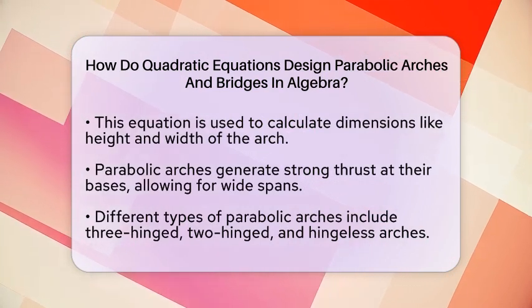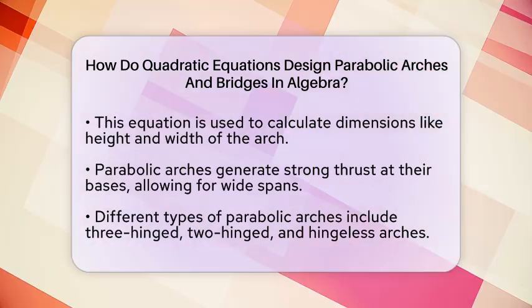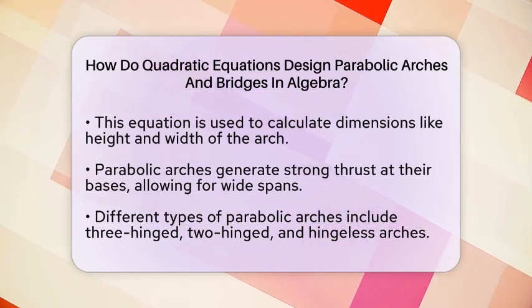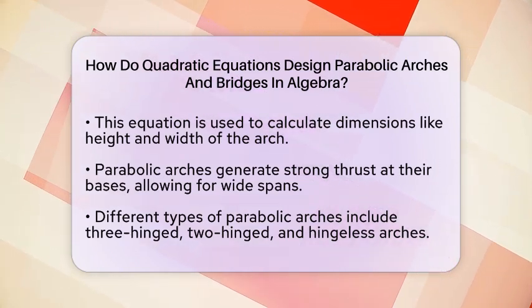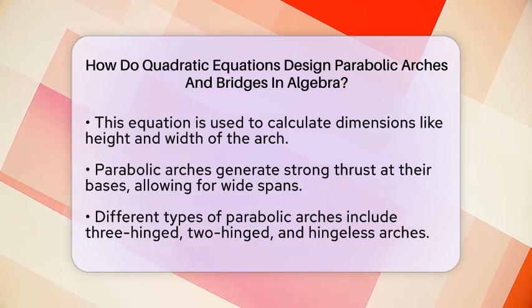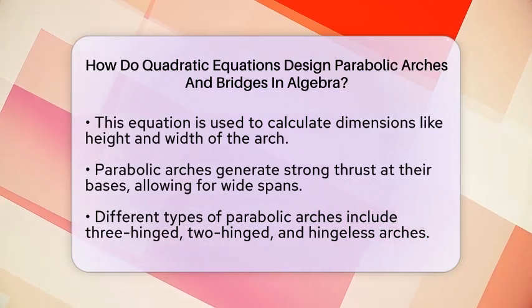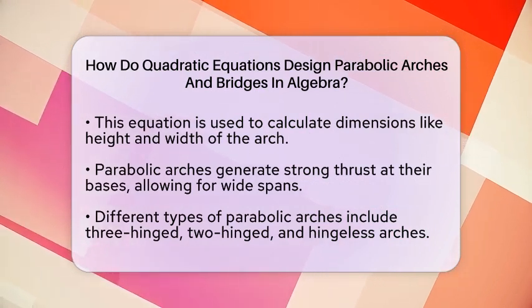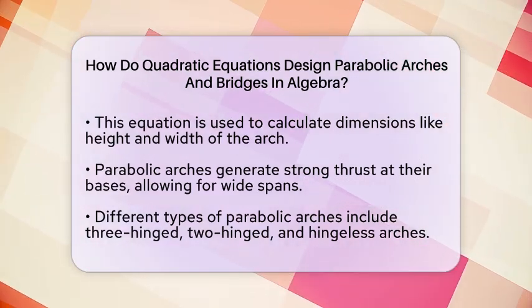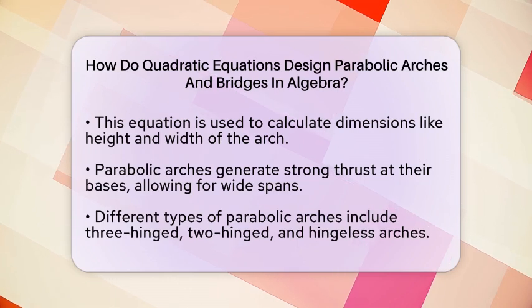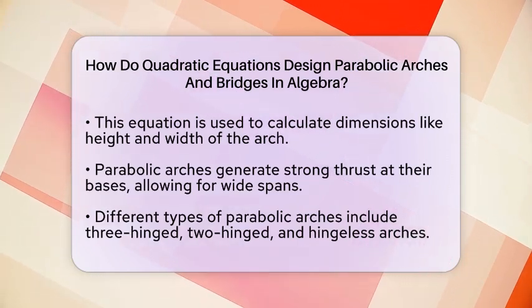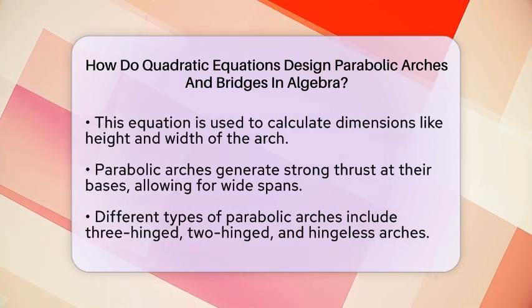Parabolic arches are particularly effective because they create strong thrust at their bases. This means they push outward at the bottom supports, allowing them to span wide areas. This characteristic is especially useful for bridges that need to cross valleys or rivers, where long and sturdy spans are necessary. There are different types of parabolic arches used in engineering, including three-hinged, two-hinged, and hingeless arches.